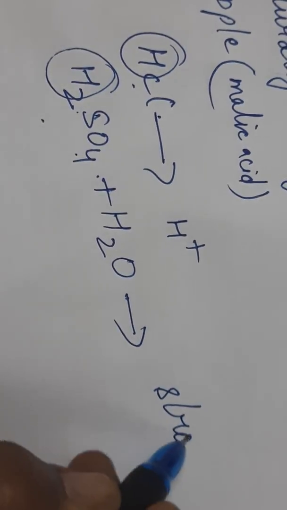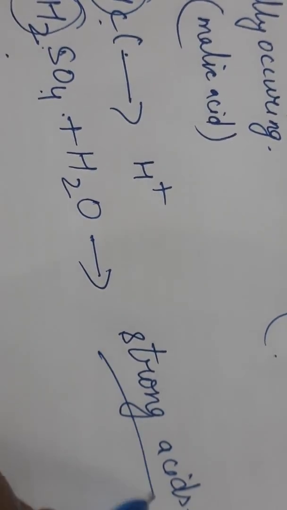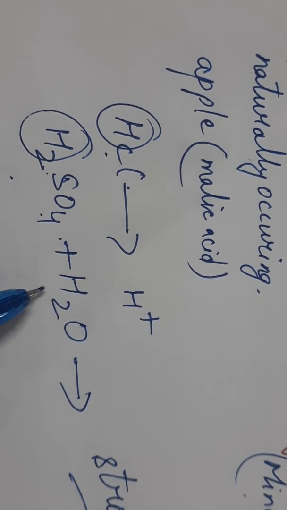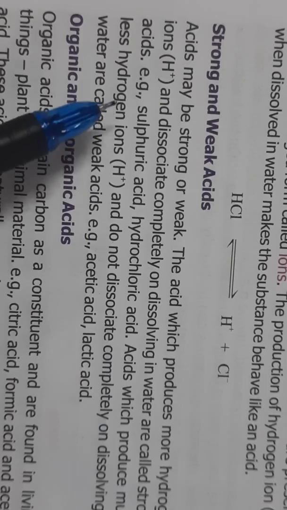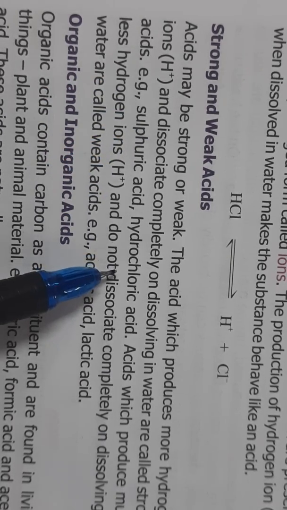So these kinds of acids are called strong acids. So what are strong acids? The acids which contain hydrogen ions and break up completely when we dissolve them in water. Examples are sulfuric acid and hydrochloric acid.